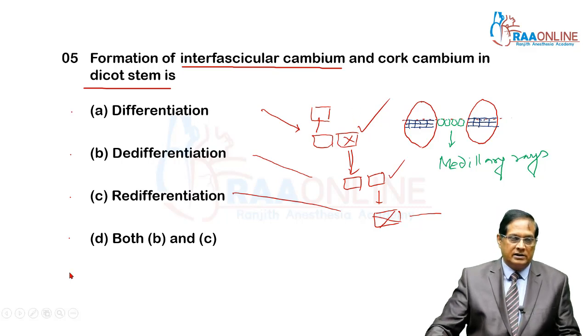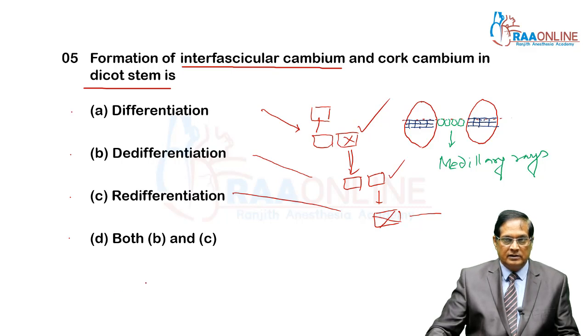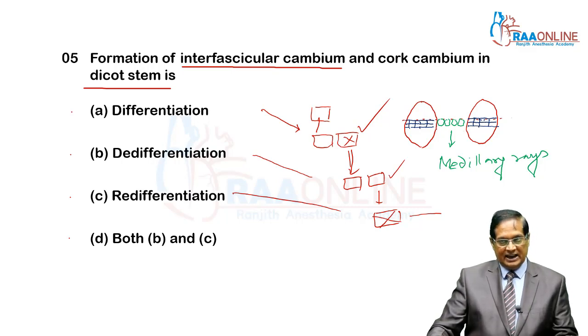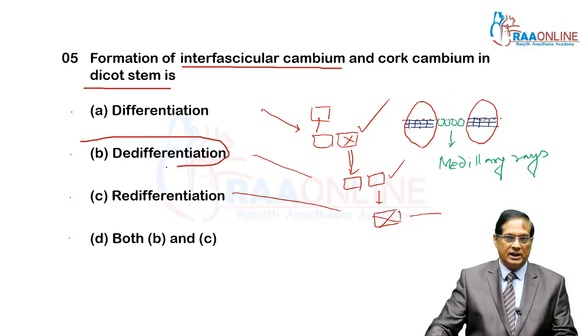At the time of secondary growth, the cells of the medullary rays regain the power of division. The power of division is already lost in them, that is, they are differentiated. But at the time of secondary growth, they regain the power of division and they start their division. Hence, my answer is a good example of dedifferentiation.